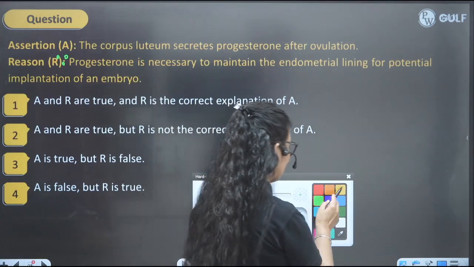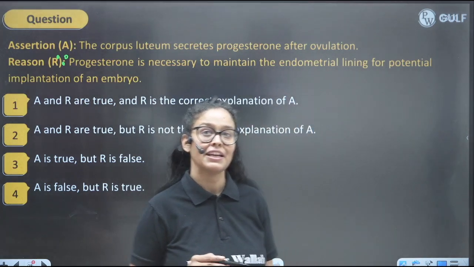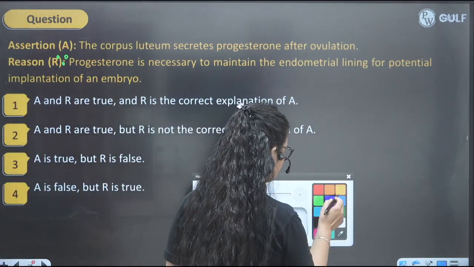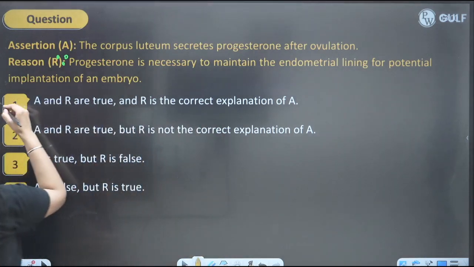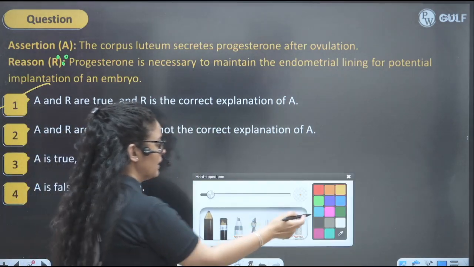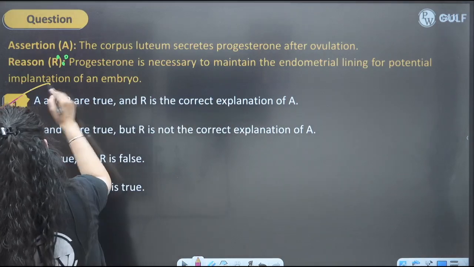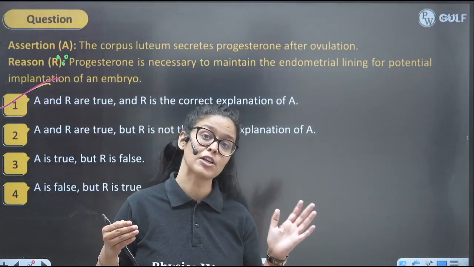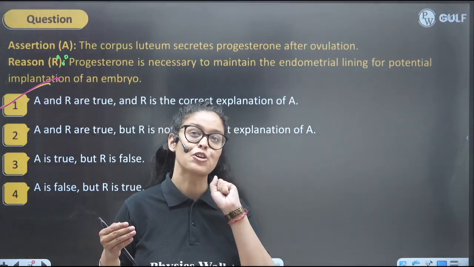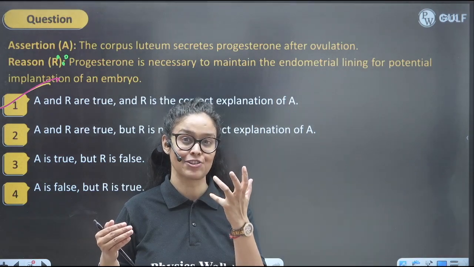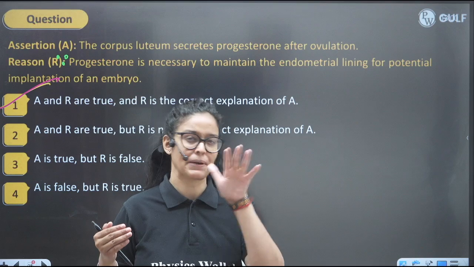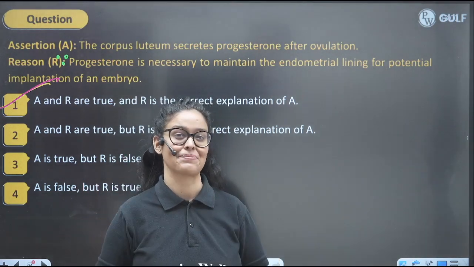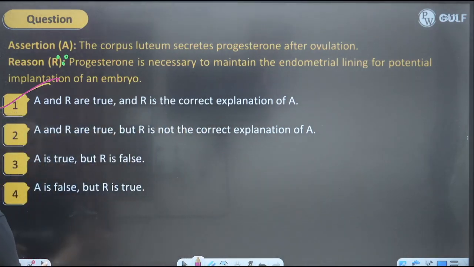So you kids tell me what will be the perfect answer here. So absolutely, as per the question, the reason is perfect for the assertion. Assertion is absolutely true. So the perfect answer will be A here, right? That means the corpus luteum secretes progesterone after ovulation. Why? Because after ovulation, the body is considering that sperm will come, fertilization will happen, an embryo will form, and implantation will occur. So for that, it's maintaining the endometrium thickness. Okay. So yeah, perfect answer.